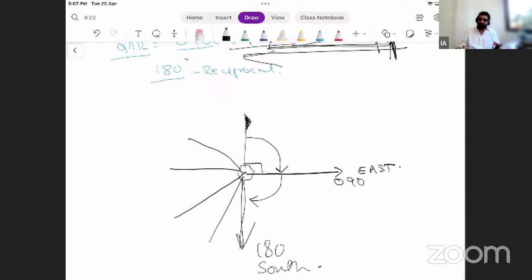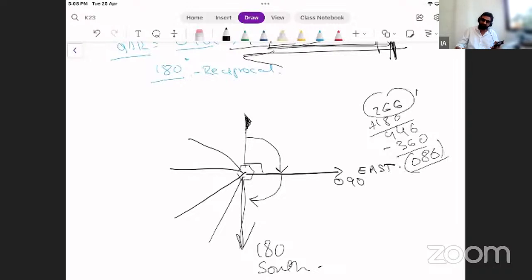So students, if I say 266, the reciprocal of 266, using a scientific calculator, you do this calculation to get QDR because 266 is my QDM. I get 446. Anything above 360, I deduct, and I get 086.